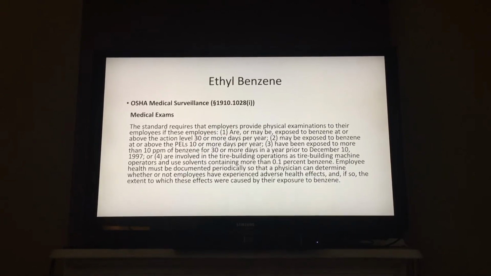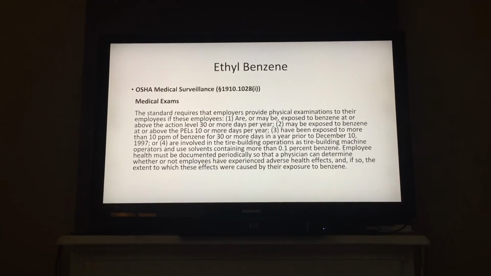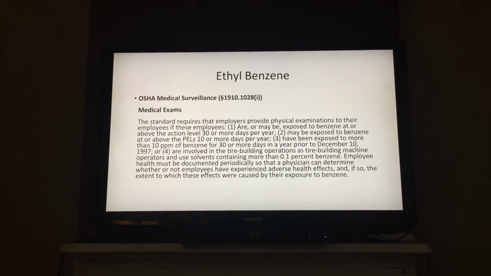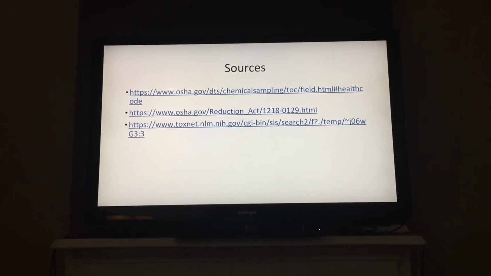This is just a brief overview of ethyl benzene and some of the governing bodies and professional organizations that make recommendations on exposure limits. These are some of the sources where this information was gleaned from.